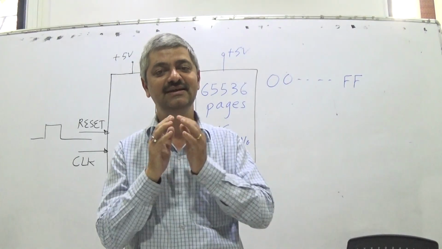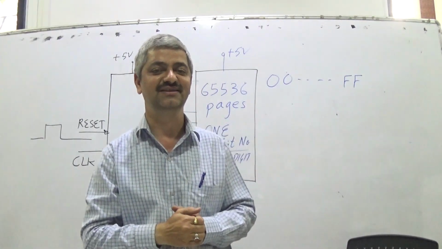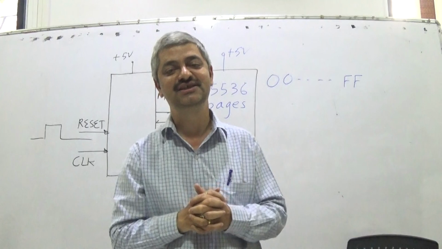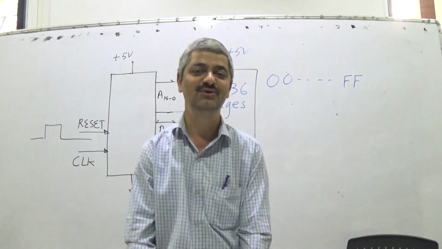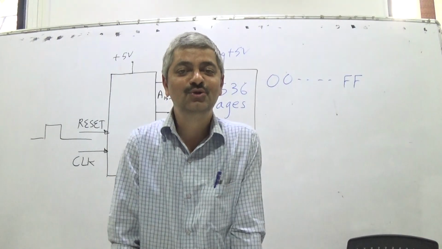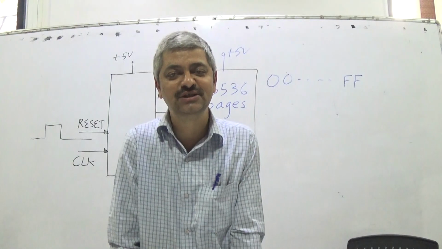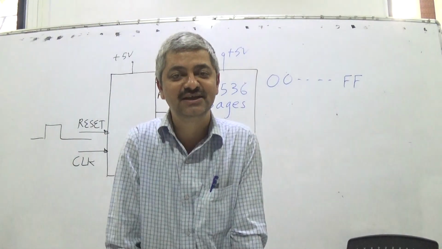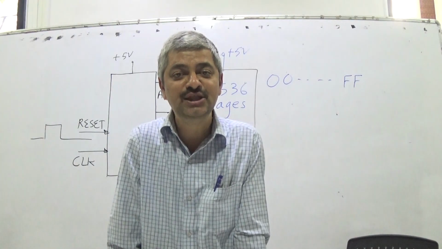Then I will explain one interesting instruction, that is opcode 00. Opcode 00 is for no operation, NOP. In 8085, opcode 00 is for NOP. I think there is no need to explain the meaning of NOP.